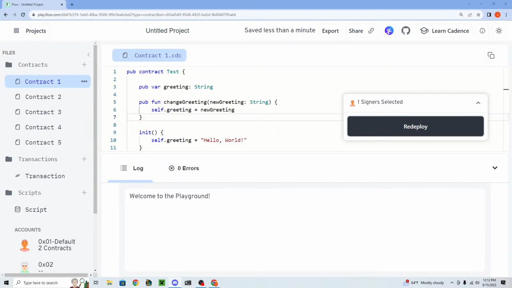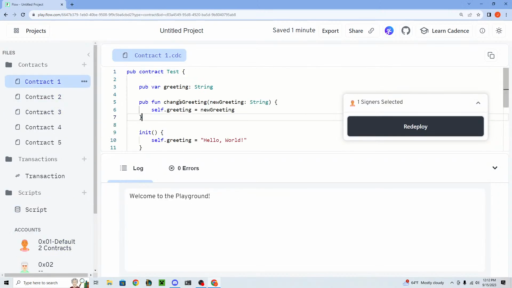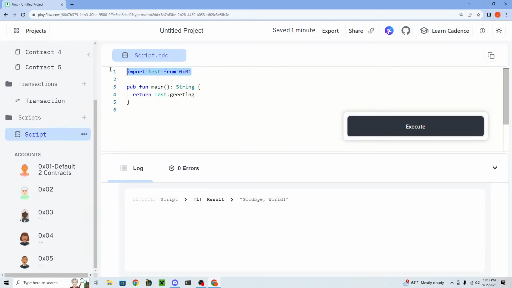So what about if I need to read from another contract? Do I need to import it? Yeah, so if you want to read from a contract, you have to import it, right? There was a greeting variable inside the test contract that we deployed to account one. So inside our script, we had to import test from account one in order to read test.greeting.